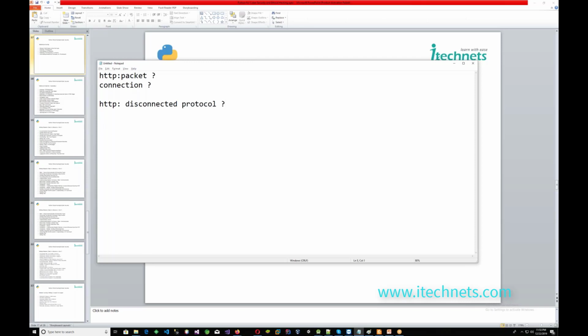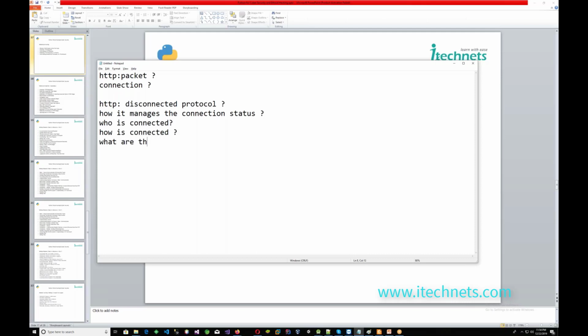How many of you know that HTTP is a disconnected protocol? Okay, if HTTP is a disconnected protocol, then how does it manage the connection status? Who is connected, and how is connected?